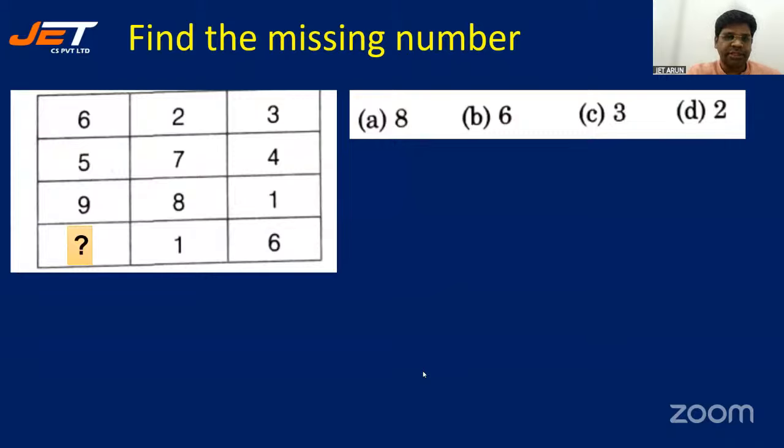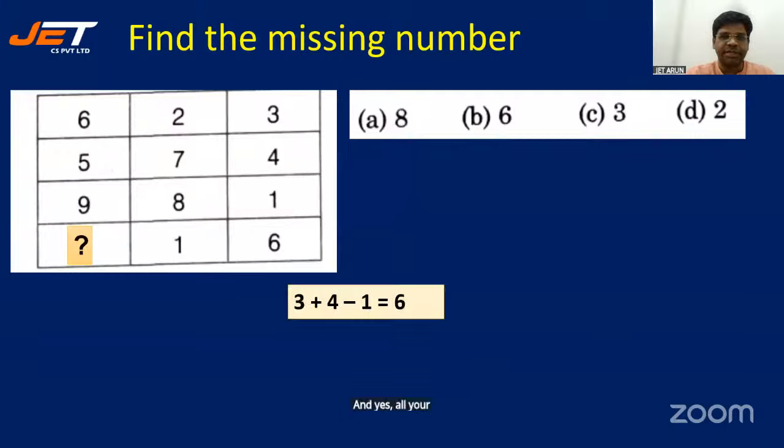Ritvik, Sai Akhilesh, Simon, Rishikesh, Spurti, Kirtanar, Ritvik again, Divija, Varaprasad, Simon, Swami, Trinith, Sharanya. And yes, all your answers are right. It's 3 plus 4 minus 1 is 6.